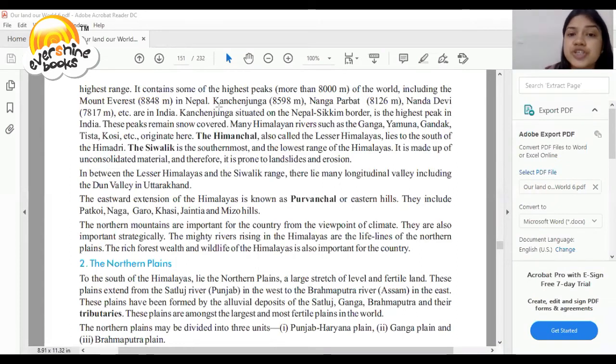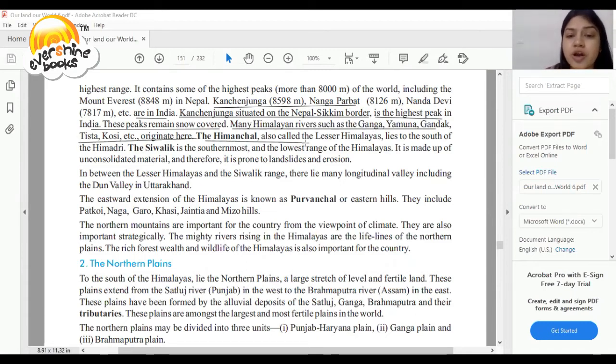So Kanchenjunga, Nanda Parbat, Nanda Devi are in India. Kanchenjunga, situated on the Nepal-Sikkim border, is the highest peak in India. These peaks remain snow-covered. Many Himalayan rivers such as Ganga, Yamuna, Tista and Kosi originate from here.